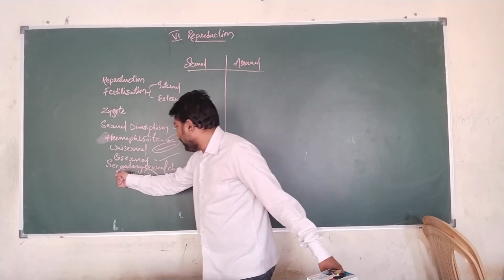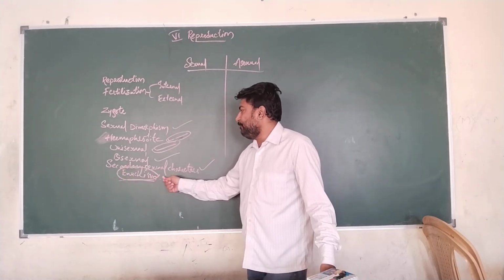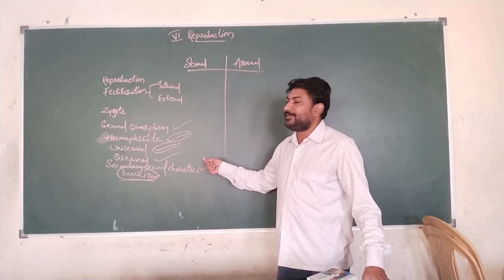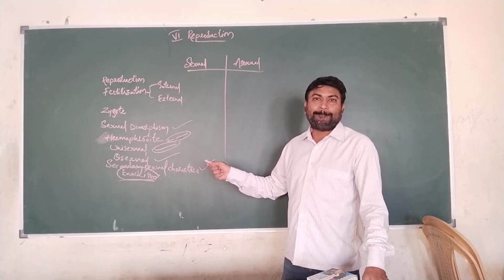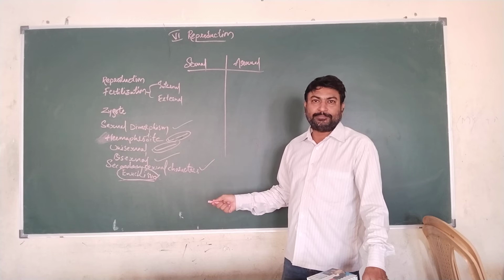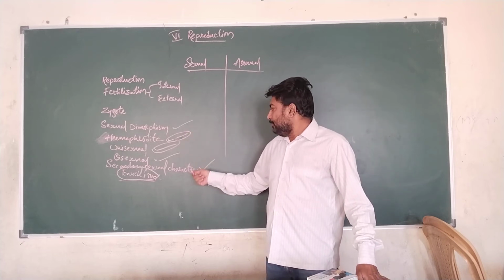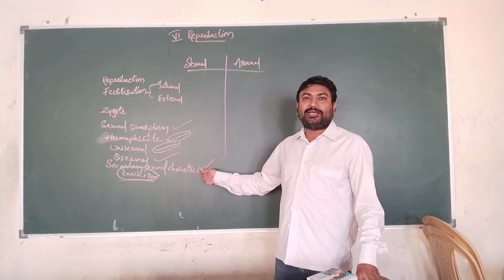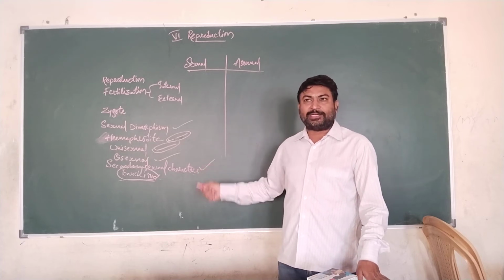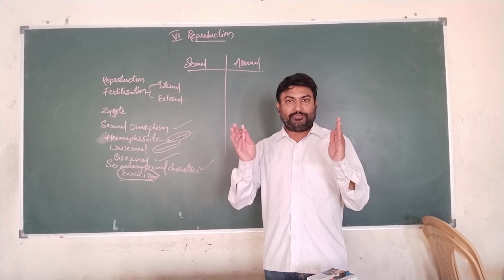This is a special type of phenomenon, eunuchism, where secondary sexual characters will not develop in a person. We know that with the help of secondary sexual characters, we can distinguish between males and females.